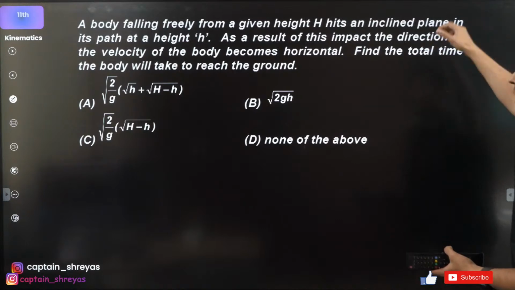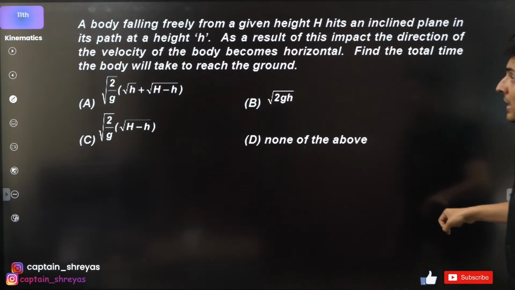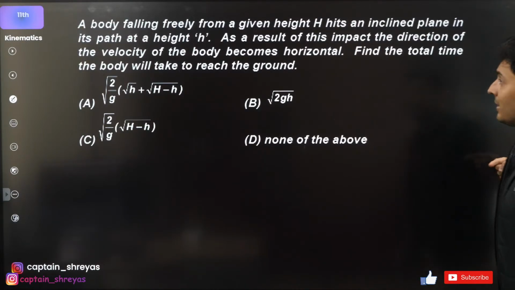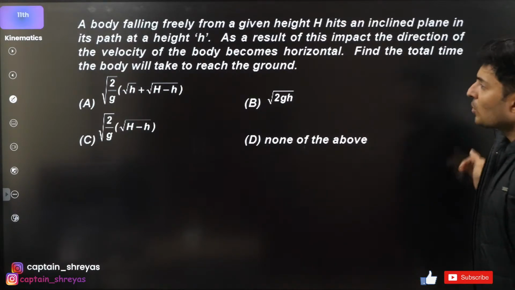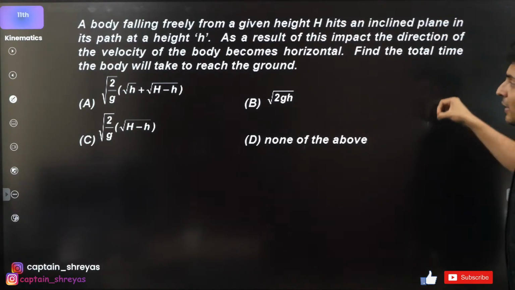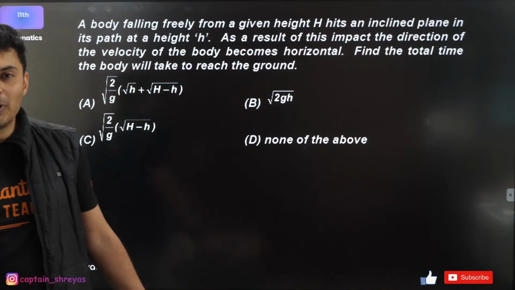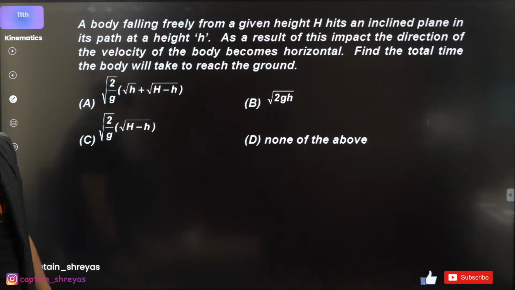A body which falls freely from height h hits an inclined plane in its path at a height h from the ground. As a result, the direction of the speed changes and it becomes horizontal. How much total time does the body take to reach the ground from the topmost point? Crazy question. Inclined plane, collision, and so many other things. Get ready, guys. Let's see how many of you can solve this question.